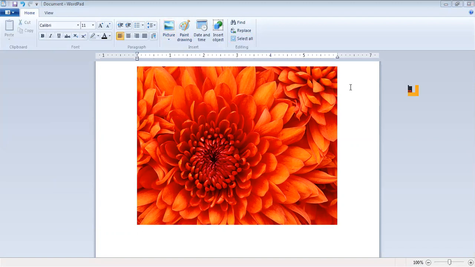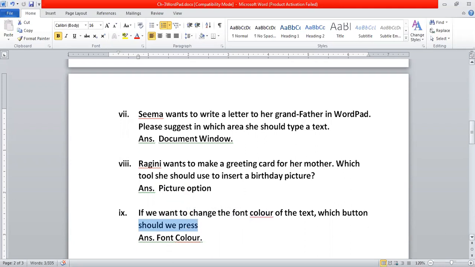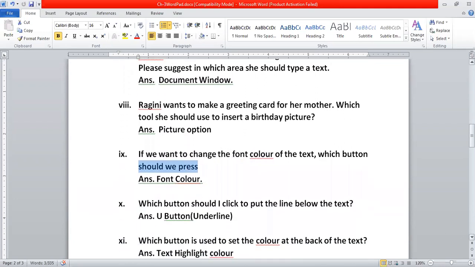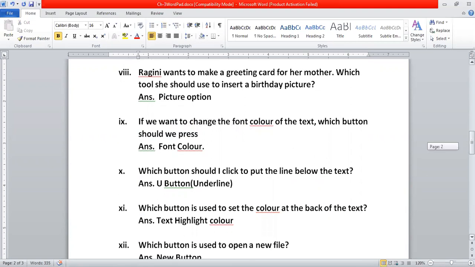Let me share the question answer docs. Give me a second, girls. Yes, I hope you all can see. Now it's time for the next question. If we want to change the font color of the text, which button should we press? This question I hope you all know, that is the Font Color option. If I want to change the color of the text, okay? So which button will I click on? I will click on the Font Color option.